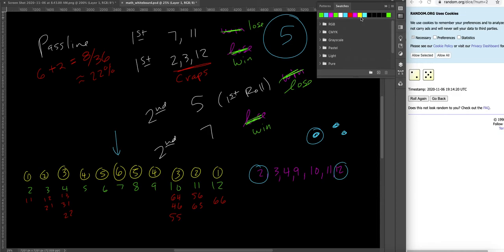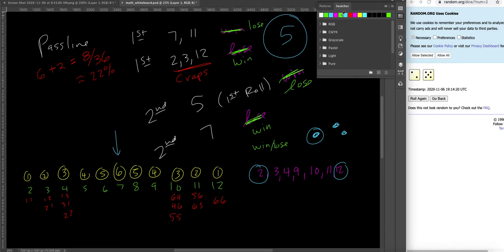Now, the probability gets a little bit tricky when we weigh it based on the payoff on this one. So I just want to look at it with whether you win or lose, and I'm not going to take into account the 2 and the 12 being worth double.